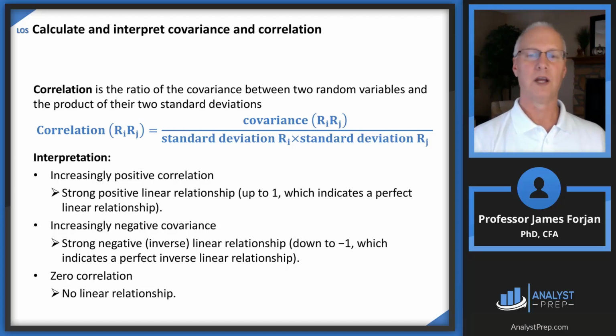A -1 correlation coefficient means the opposite, that if stock 1 goes up by 10%, then stock 2 is going to go down by 10% on average over time. And then a zero correlation means no relationship as well. So remember that correlation measures the strength and the direction of a relationship. So if correlations are nearing 1, like 0.9 or 0.85, that means there's a really strong relationship. Maybe the returns of two companies like Walmart and Target, both in the same business, both in the same industry, they both sell the same types of stuff, they probably have a pretty high correlation.